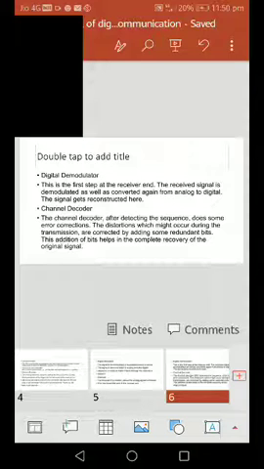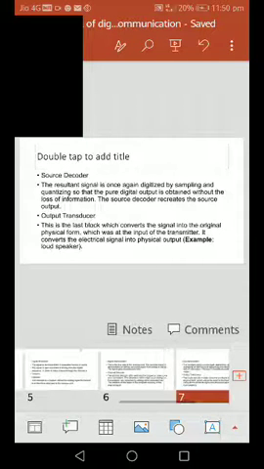Then we correct the signal by adding some redundancy bits. With the added bits we can correct and retransmit the signal. This addition of bits helps complete recovery of the original signal. It reconstructs the same signal.